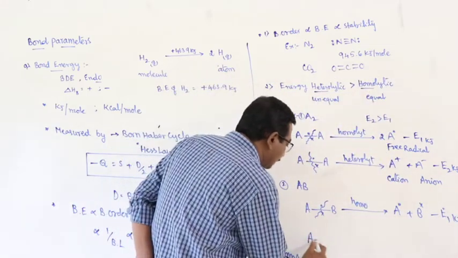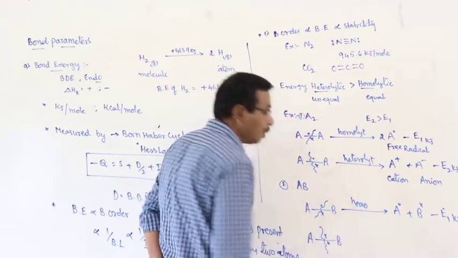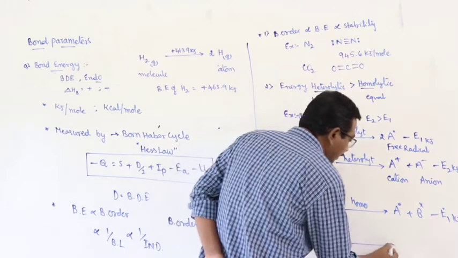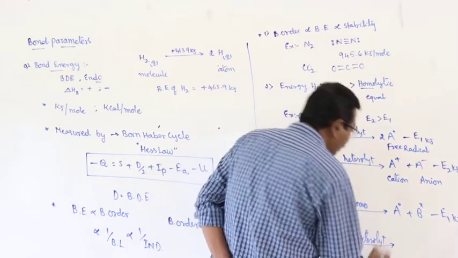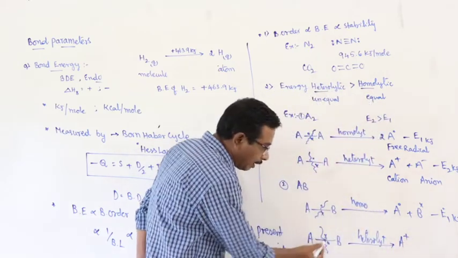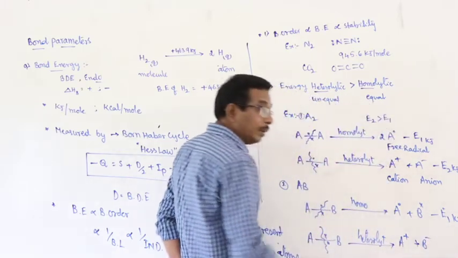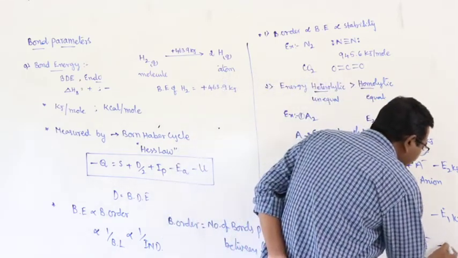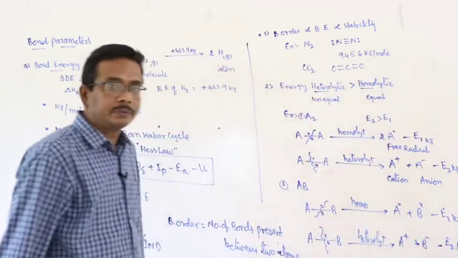Second case, the same bond may undergo unequal sharing, heterolytic cleavage. Then A acquires positive charge. Why? It loses an electron. B acquires negative charge. It gains an electron. Even though that is also endothermic.